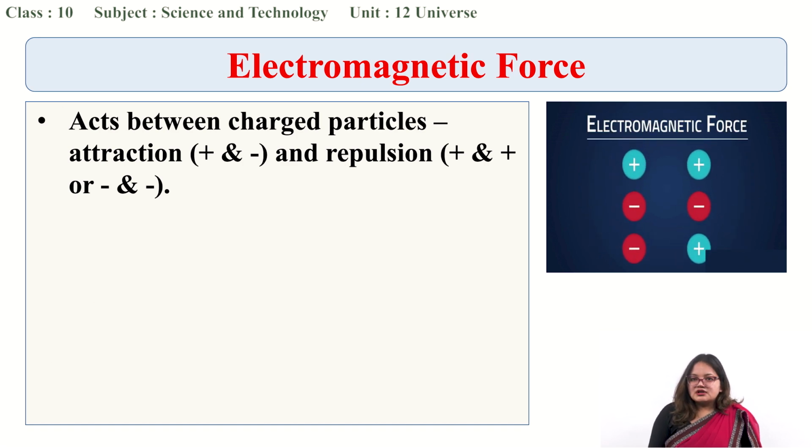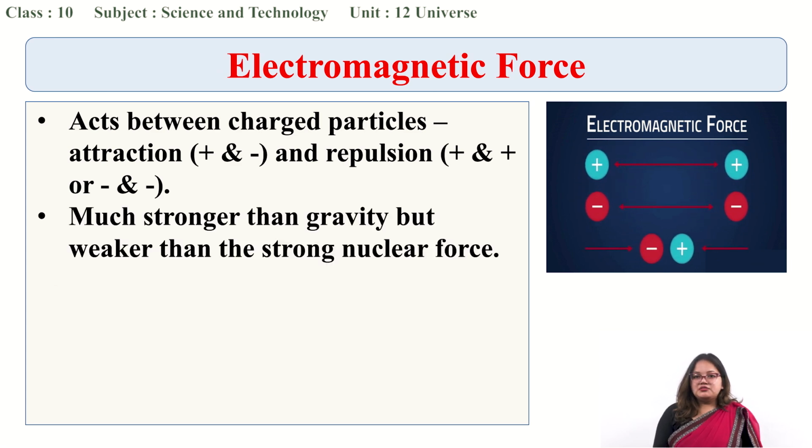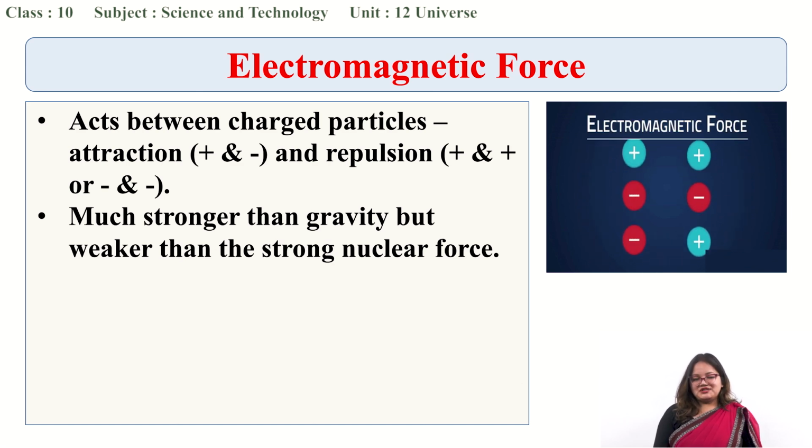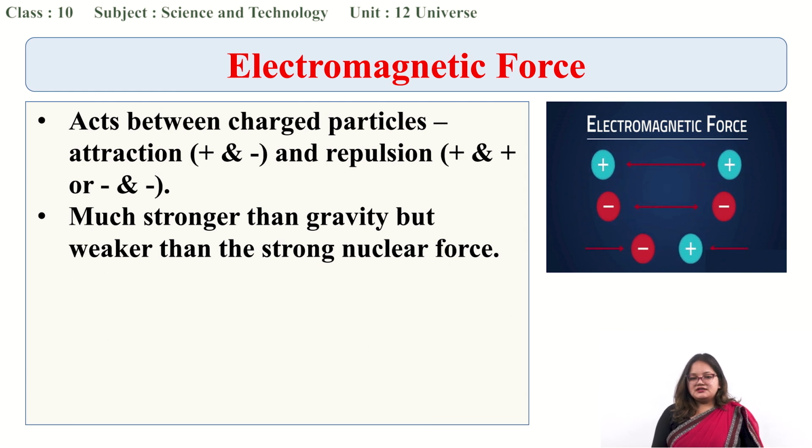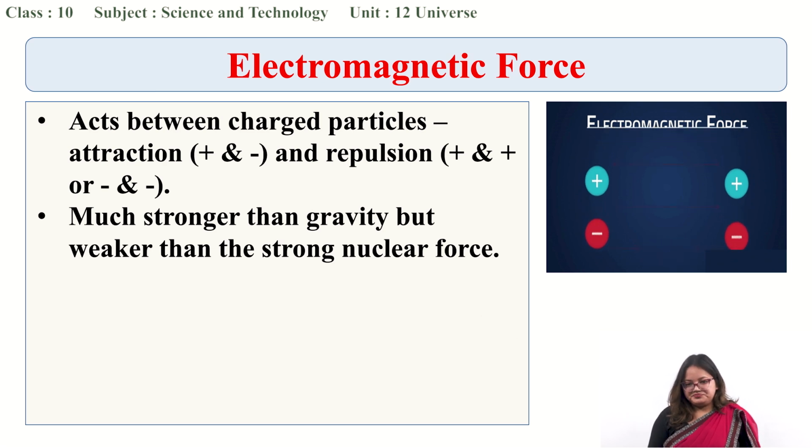Comparatively, it is much stronger than gravity, but weaker than the strong nuclear force. We cannot compare anything to the strong nuclear force because it is the strongest, but electromagnetic force is relatively stronger than gravity.